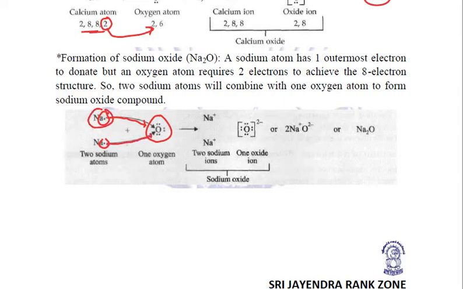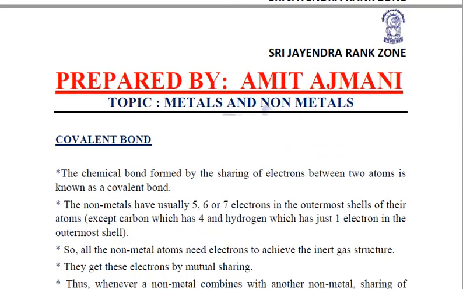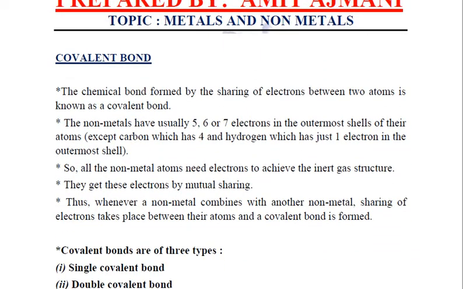So this sodium, after losing 1 electron, becomes Na plus, the sodium ion. This sodium also, after losing its electron, becomes Na plus, and after gaining the electrons of both these sodium atoms, the oxygen will become the oxide ion. Now 2 atoms of sodium are combining with 1 atom of oxygen to form this compound, so the formula will be Na2O. This is our sodium oxide, which is also an ionic compound. So this is exactly how ionic bonds are formed between metals and non-metals.